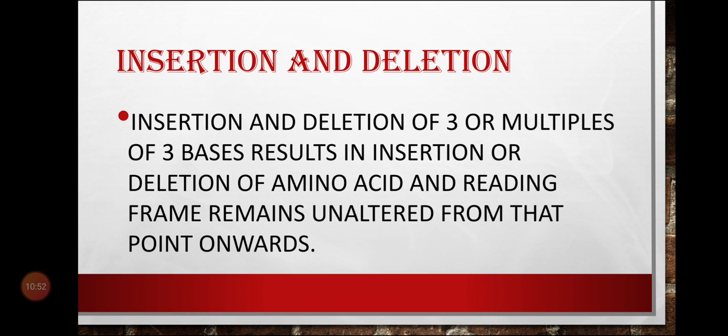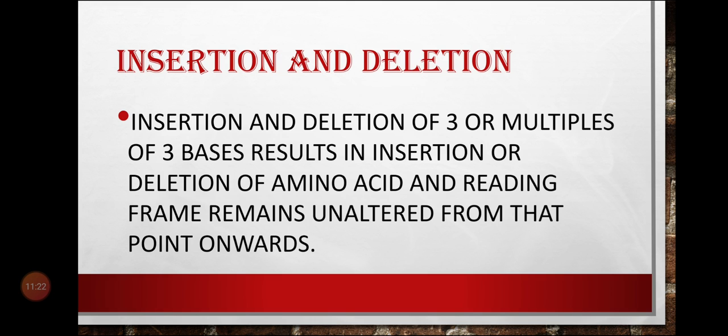Okay. Now, insertion and deletion of 3 nitrogen bases or multiples of 3 bases results in insertion or deletion of amino acids completely, and the reading frame remains unaltered from that point onwards. Okay, when we say we are changing one nitrogen base pair or two nitrogen base pairs, that is going to change the reading frame from that point onwards.